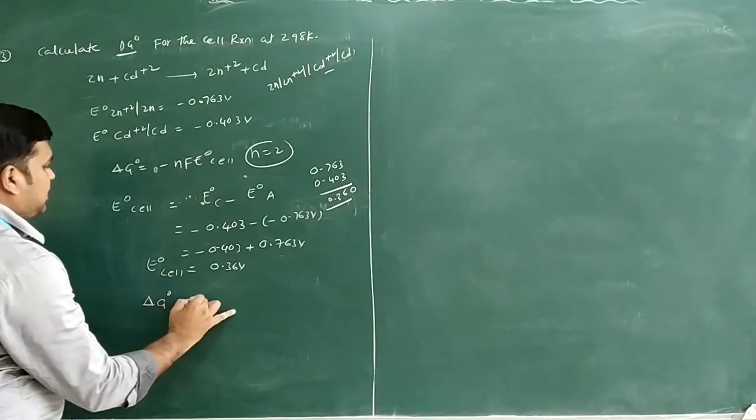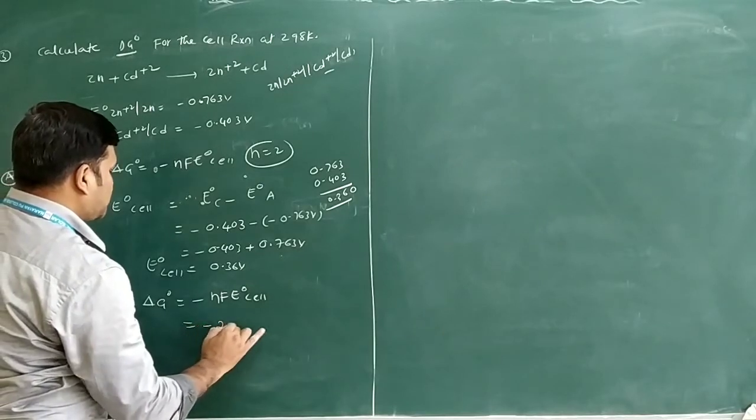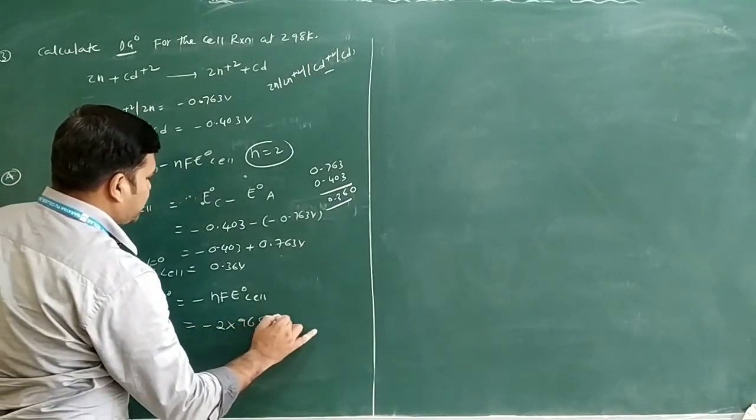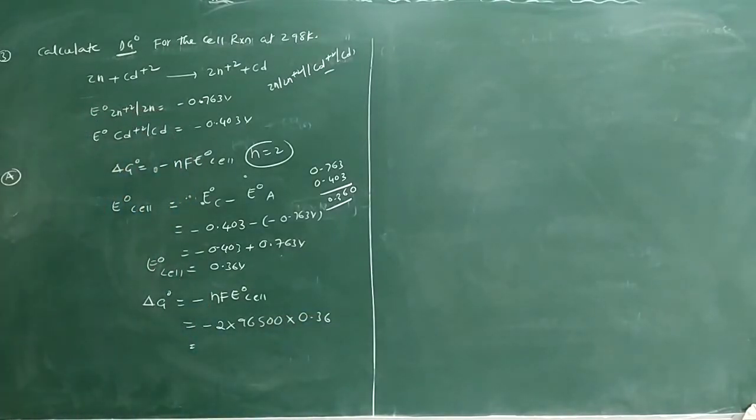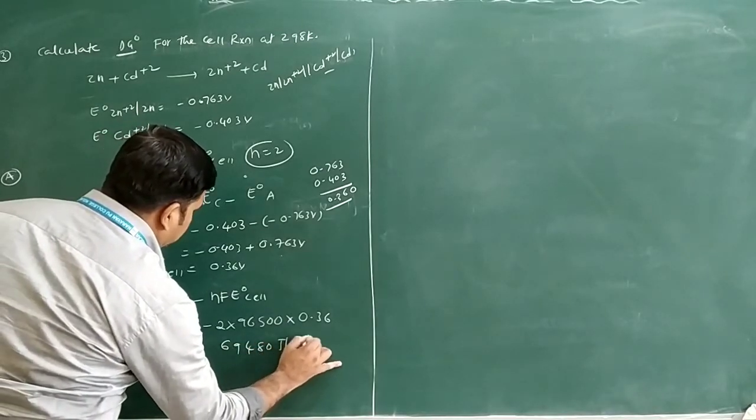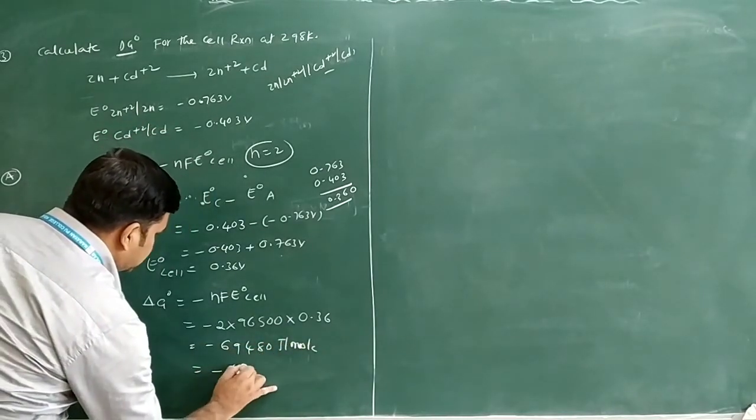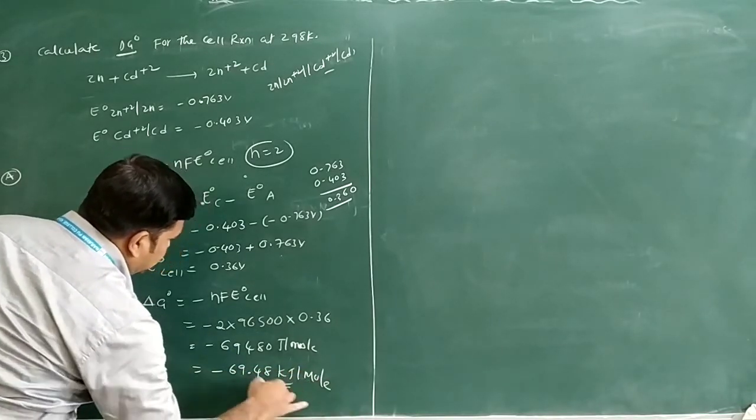Here delta G naught is equal to, I will write again, minus nF E naught cell. This is 2 into 96500 into, this is what, ma? 0.36 volts only. Okay. So what are the values we have? 2 into 96500 into 0.36. You will get here 69480. This is joule per mole only, minus. This is minus 69.48 kilojoule per mole only.